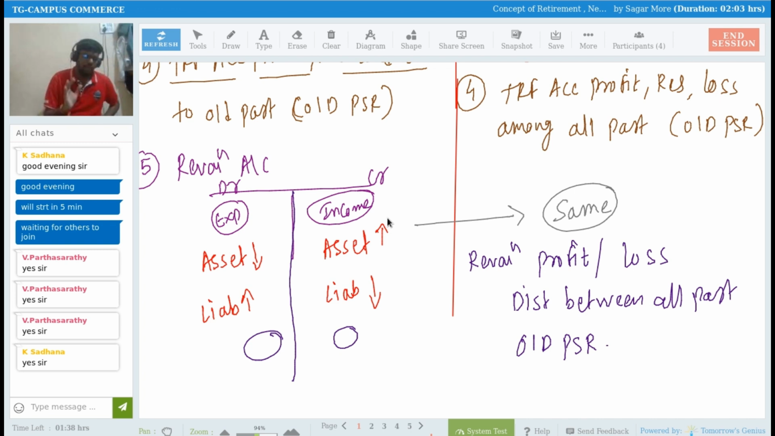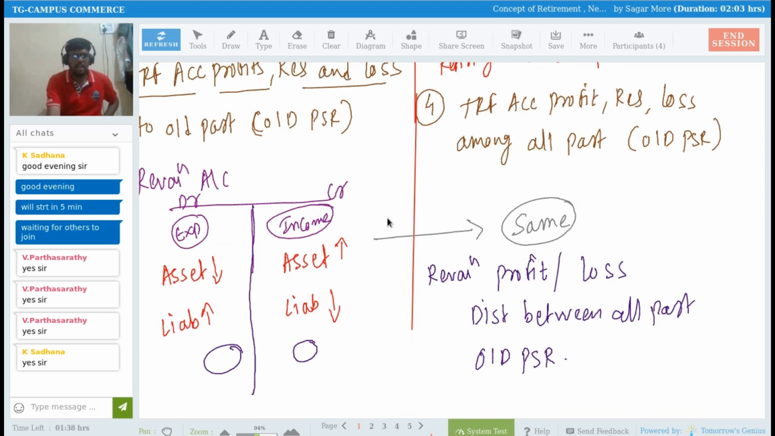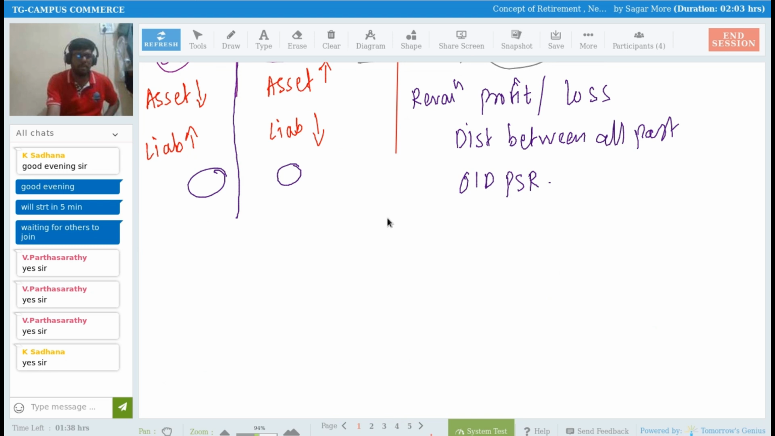These are the similarities. So what is the new thing in retirement of a partner? I am writing here the new things that we have to remember. In my example, partner C is the retiring partner. Partner C is no longer in the partnership business, he is going out of the business, so I need to do the accounting for the amount payable to the retiring partner.